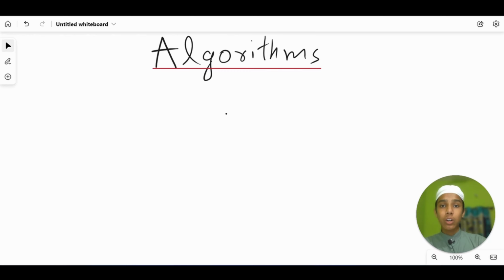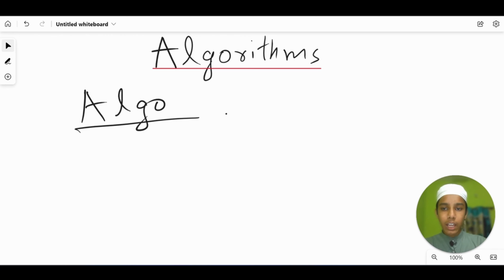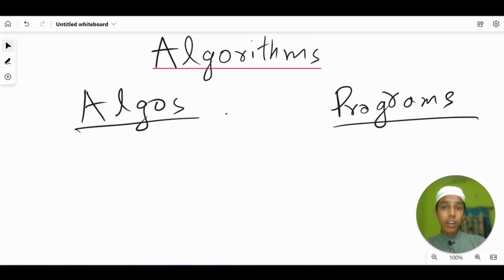So first of all, let's talk about what an algorithm is. We all know what an algorithm is. An algorithm is a step-by-step procedure for solving a problem or doing a specific task. It's not a language or a subject like Python or Java. It's a step-by-step procedure for solving a problem. Now what are programs? I'm going to explain these two things with an example. So these are the algorithms, and then these are the programs. Now here, what is an algorithm? An algorithm is a step-by-step procedure for solving a specific problem.